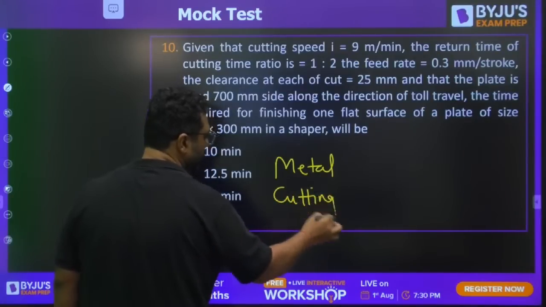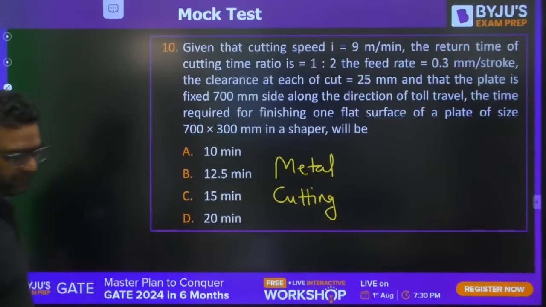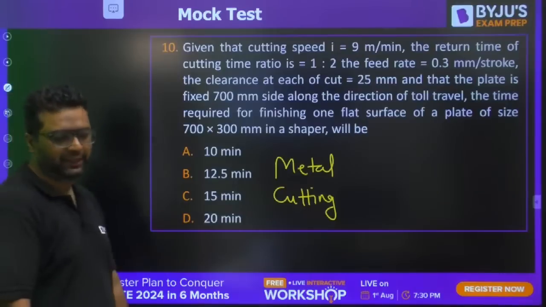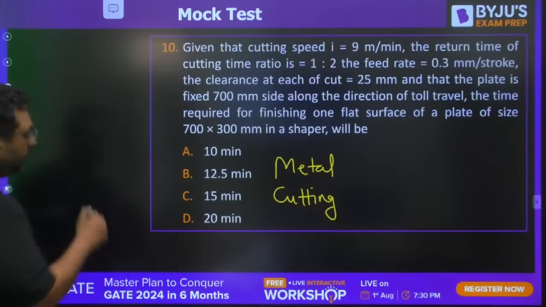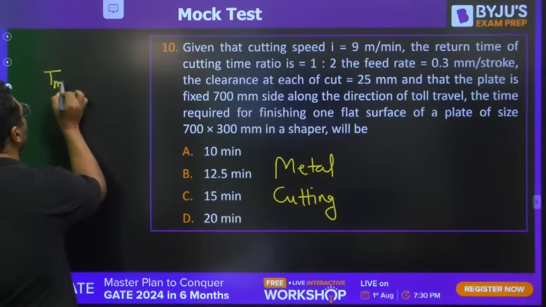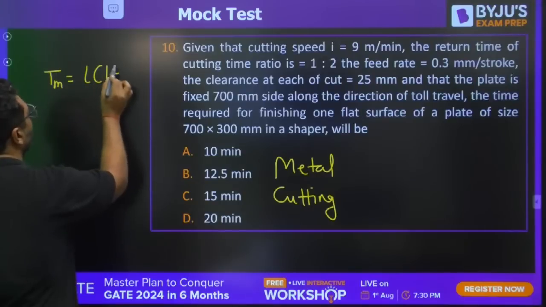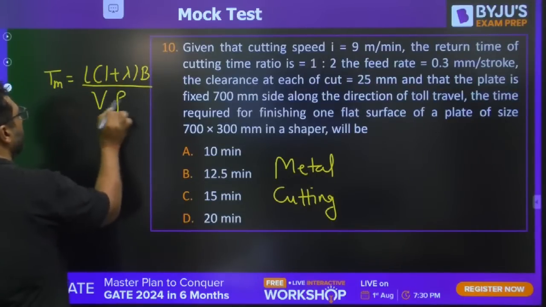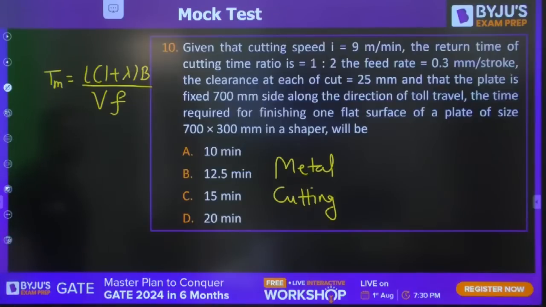Shaper and planer. Solve this question. This is question number 10. We need to find the machining time. So machining time you need to find L into 1 plus lambda. This is the formula for this.